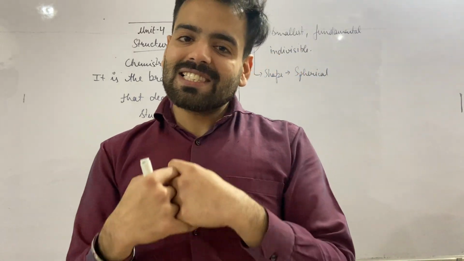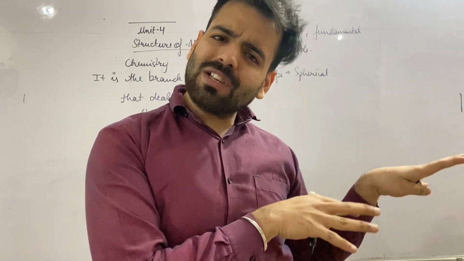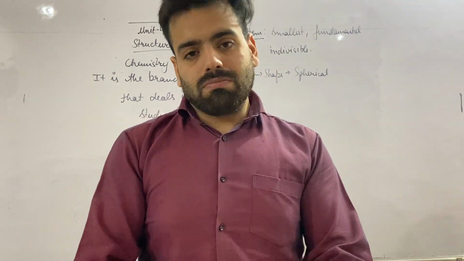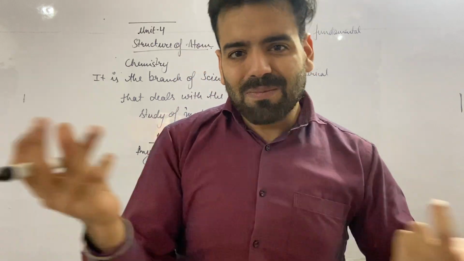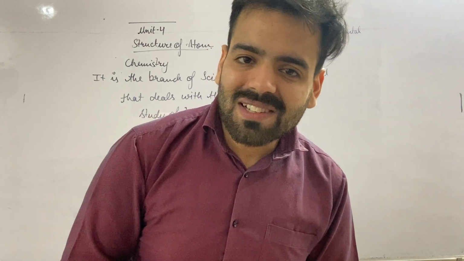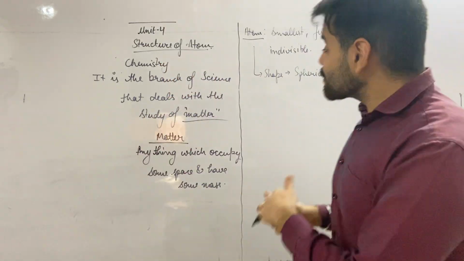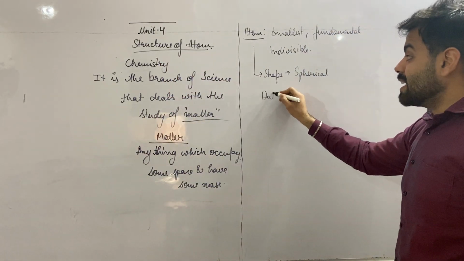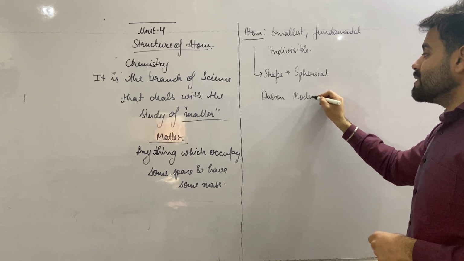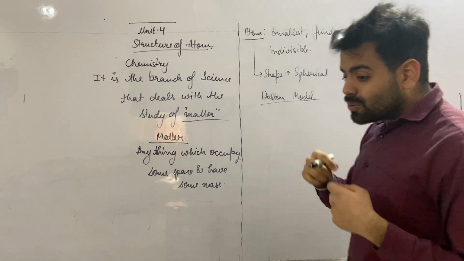I am going to talk about the various theories proposed by the scientists. Various models of atoms are given. In this short video I am not able to discuss all the models at once, but let me write down the names of a few models given for the atom. The first model given for the atom is Dalton's model.